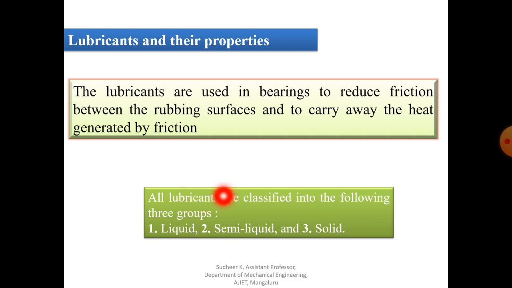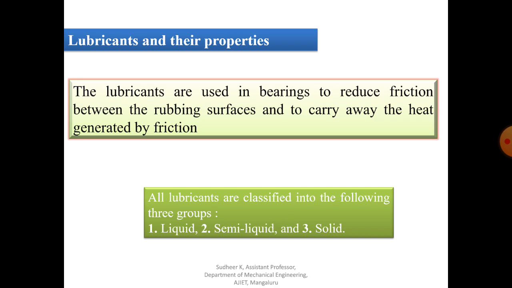The first one is called liquid lubricant. The second one we call semi-liquid, and the third one we call solid. Liquid means the lubricant in liquid form. Usually we can give mineral oils as an example. The semi-liquid is nothing but grease, and solid lubricant is nothing but graphite or molybdenum disulfide. So these are solid lubricants.